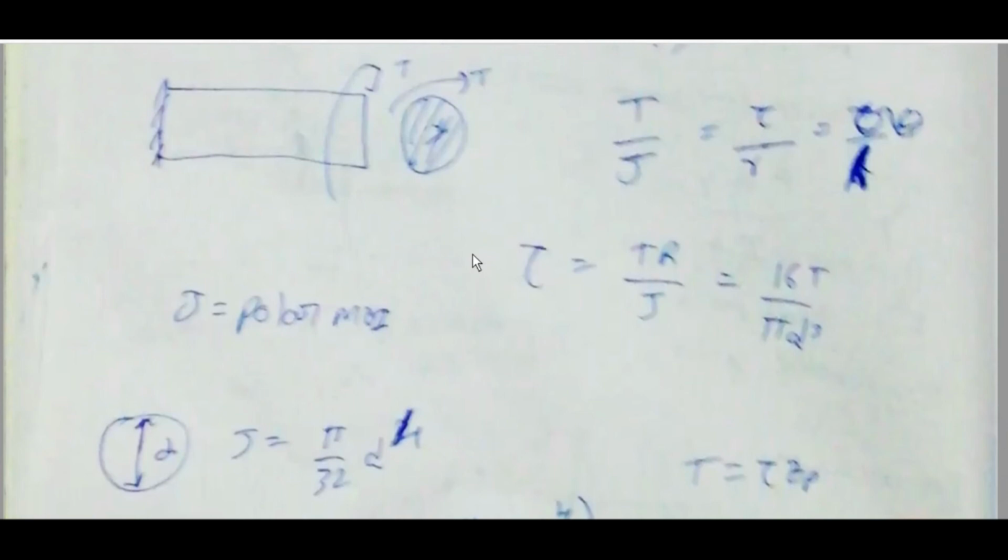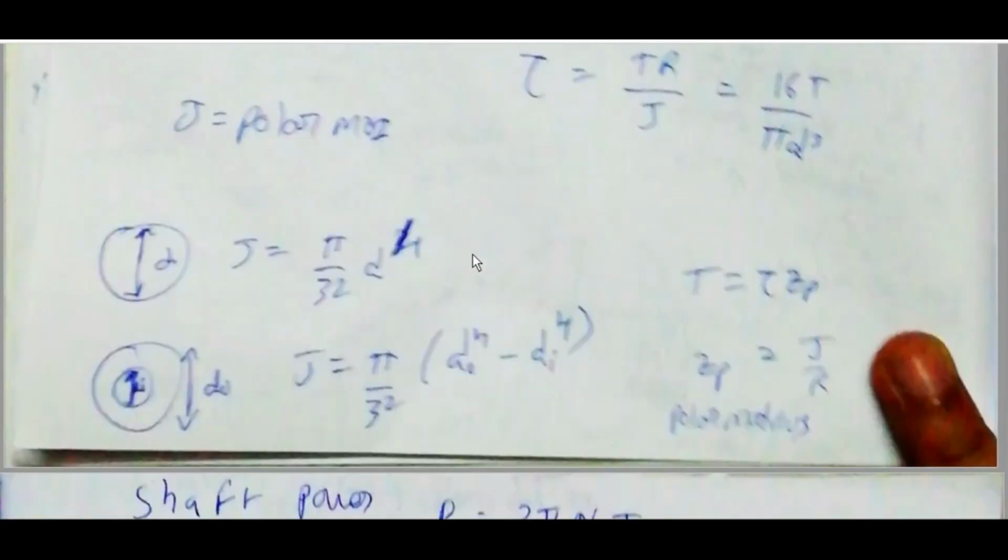tau by R is equal to G theta by L. Tau is equal to T R by J, which is 16 T by pi d cube. J is the polar moment of inertia. J is equal to pi by 32 d power 4 for a solid shaft, and J is equal to pi by 32 into (do power 4 minus di power 4) for a hollow shaft.